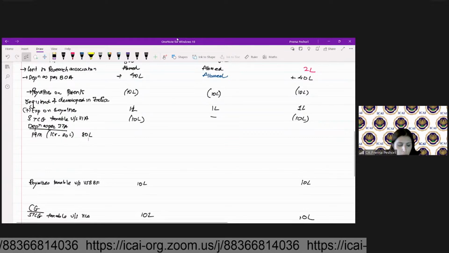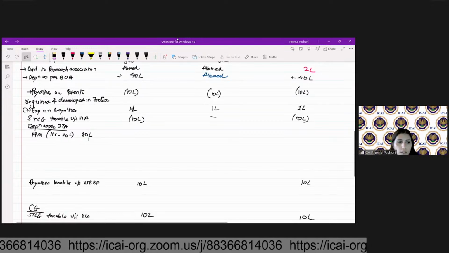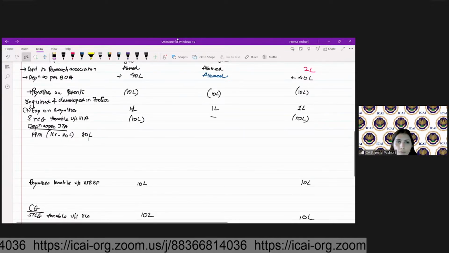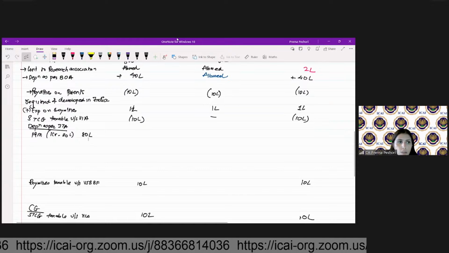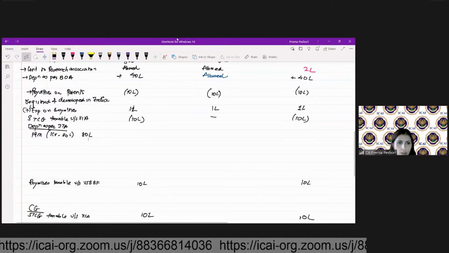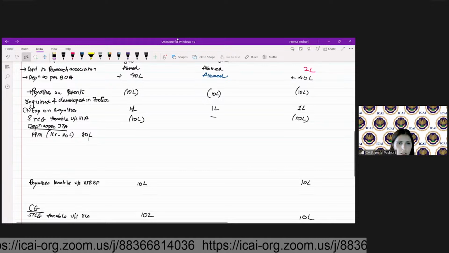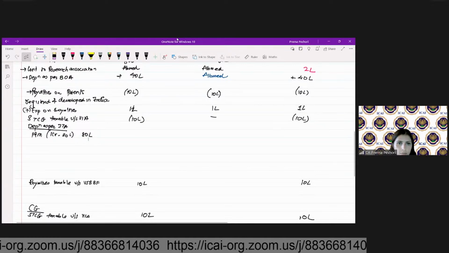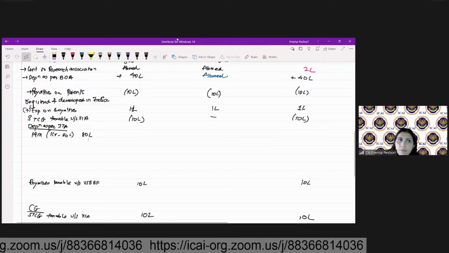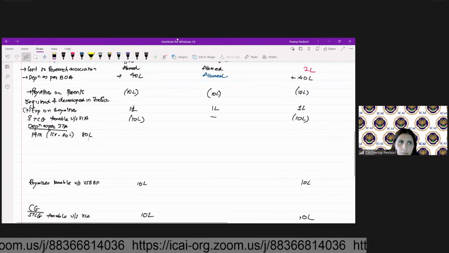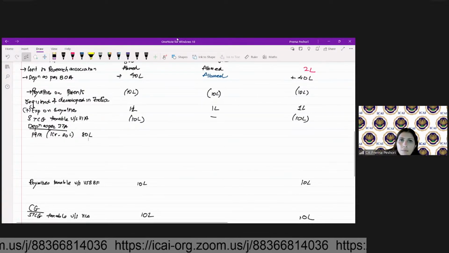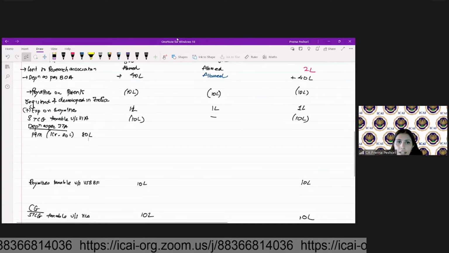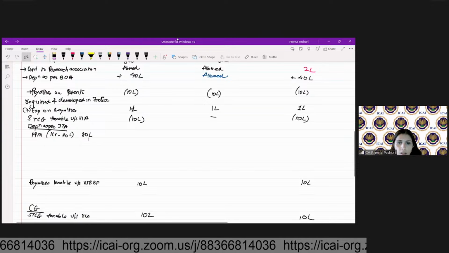So what will be my depreciation which will be allowed to me? Calculate please depreciation for me.